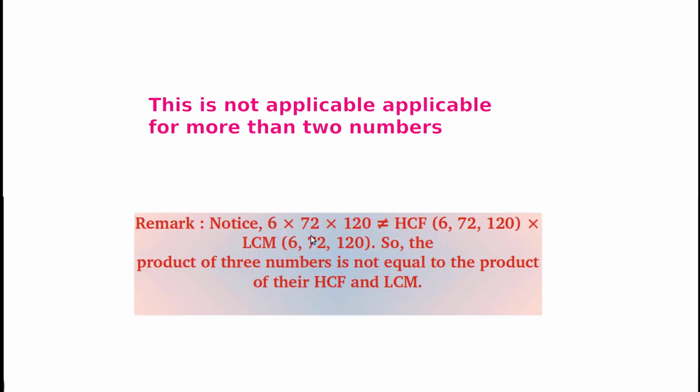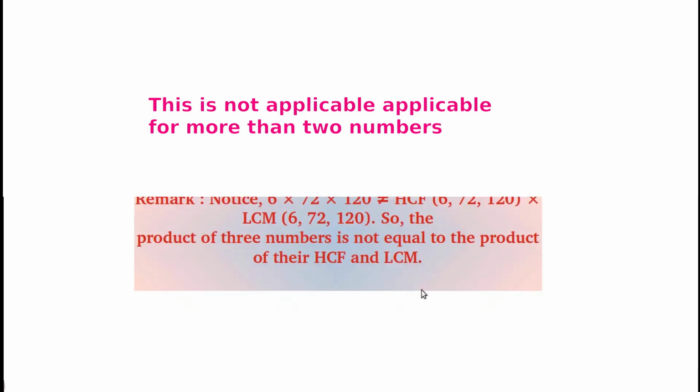Remember, 6 times 72 times 120, that means the product of these three numbers, is not equal to the product of the HCF of these three numbers and the LCM of these three numbers. So the product of three numbers is not equal to the product of their HCF and LCM.